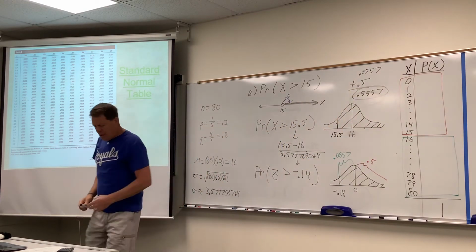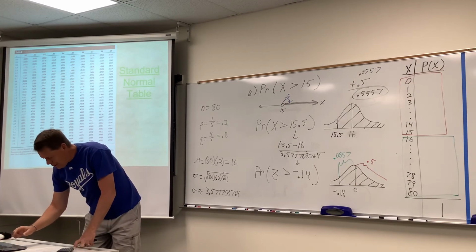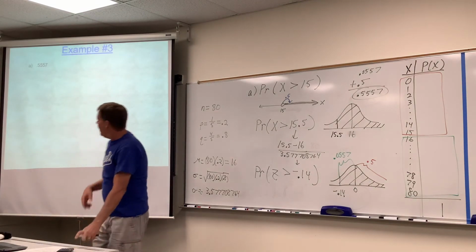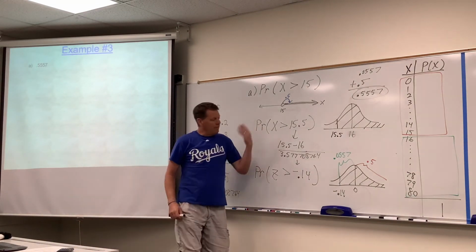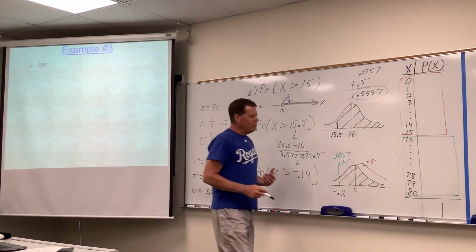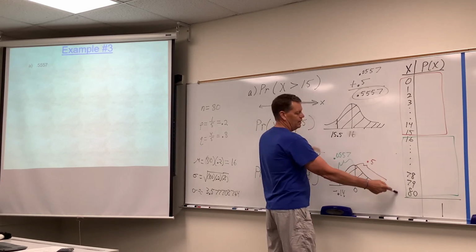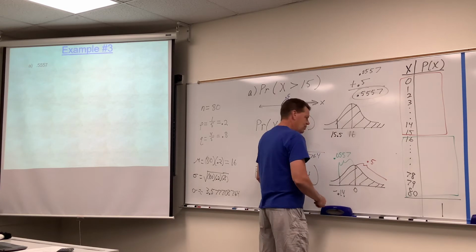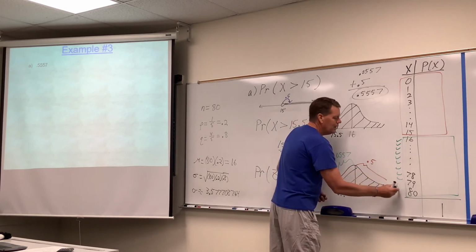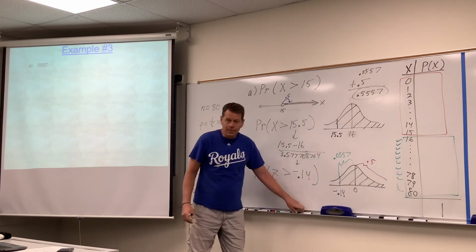You will find in your notes, in your examples, whatever you want to call it, that I did indeed type up an answer slide for these examples, and I did indeed get 0.5557 there. So, one more time, what would that be? If you calculated every probability for all those numbers that are greater than 15, all the way from 16 to 80, using that formula that we did on assignment 15, you should get a number pretty close to that, but you obviously got it in a much faster way.